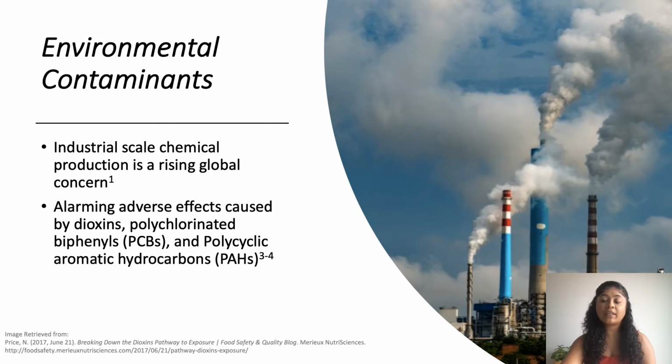Industrial-scale chemical production is a global concern. Chemicals can act as potential hazards to human health and the environment. Dioxins, PCBs, and PAHs are known to cause adverse effects such as cardiovascular issues, cancer, and ultimately mortality. Although pathways of toxicity remain unclear, they're often conserved across species.